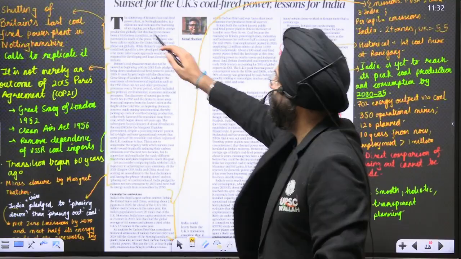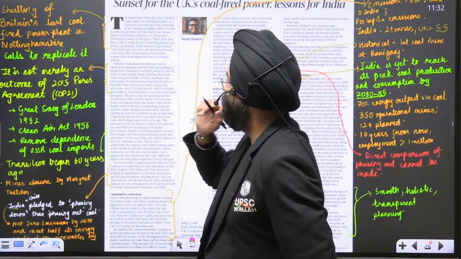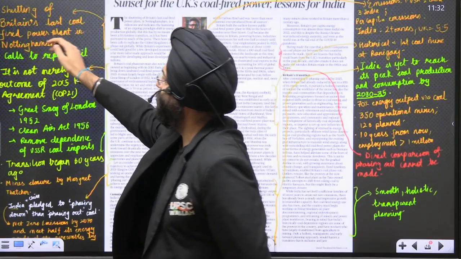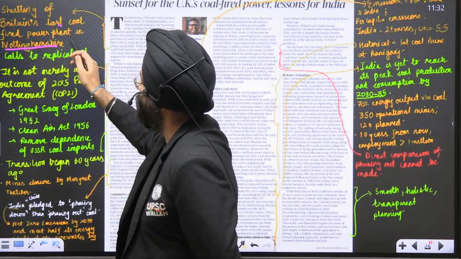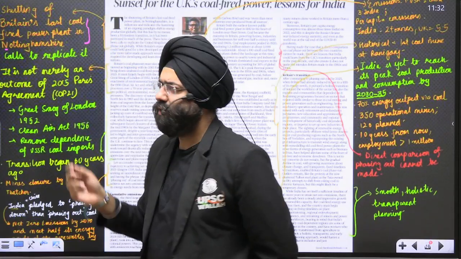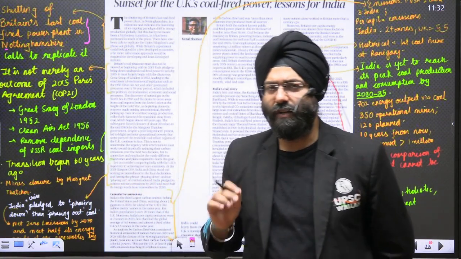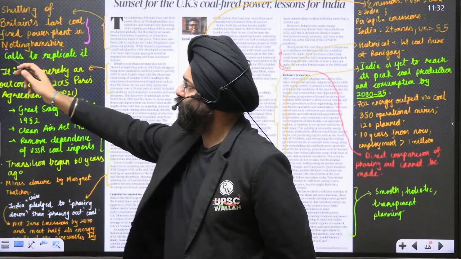Over here, in the introductory passage, the writer says that the shutting of Britain's last coal-fired power plant at Nottinghamshire is one of the things that the article starts with. So this was the last coal-based power plant that was there in Britain, which has been shut now. Now we see the calls to replicate it.